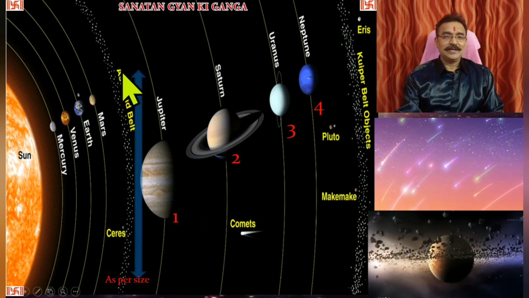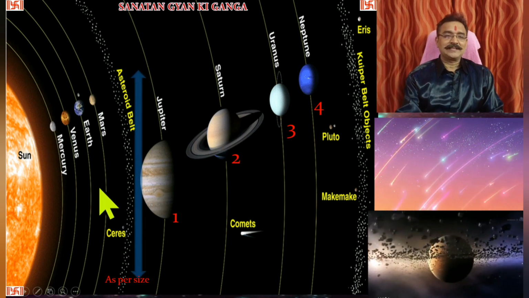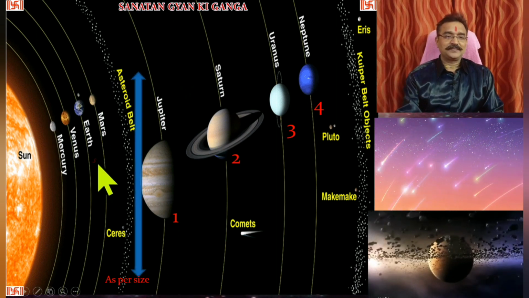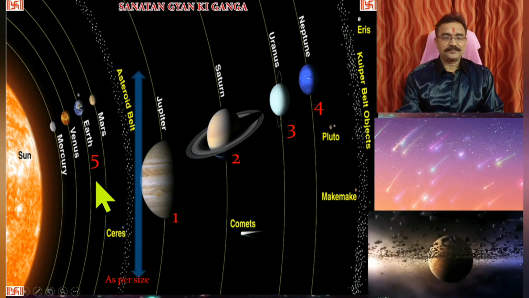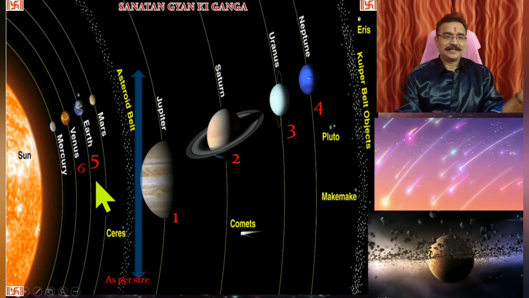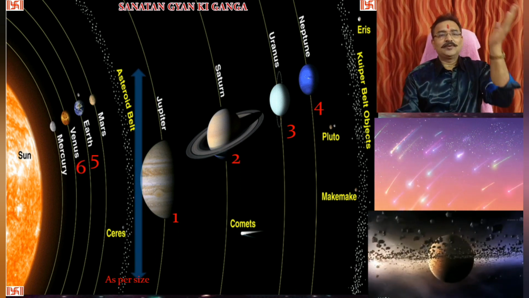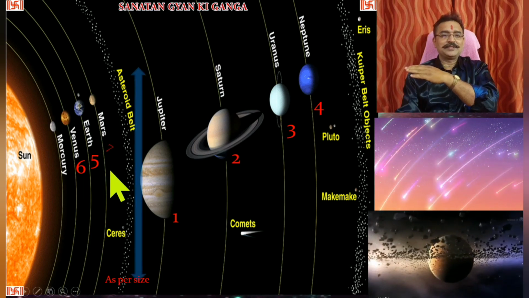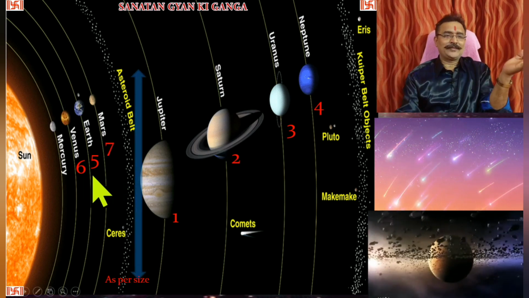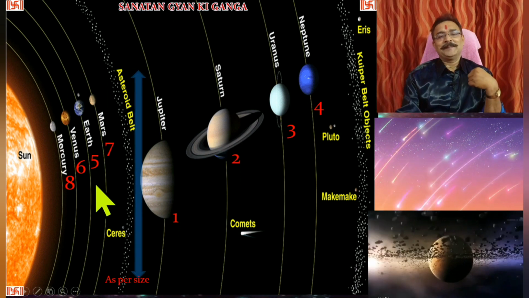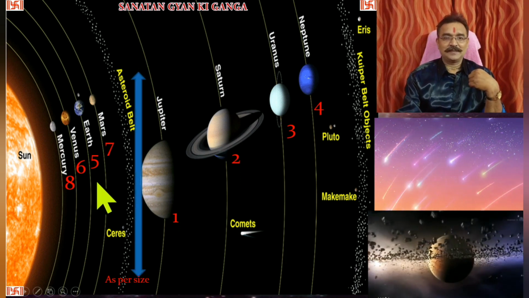Then we come to the inner area. In these inner planets, first we will come to our Earth. So fifth position is our Earth. Then we'll go to the left. So sixth position is Venus. Then we'll go to the right. Seventh position is Mars. Then again we'll go to the left. Eighth position is Mercury. I hope it's clear.